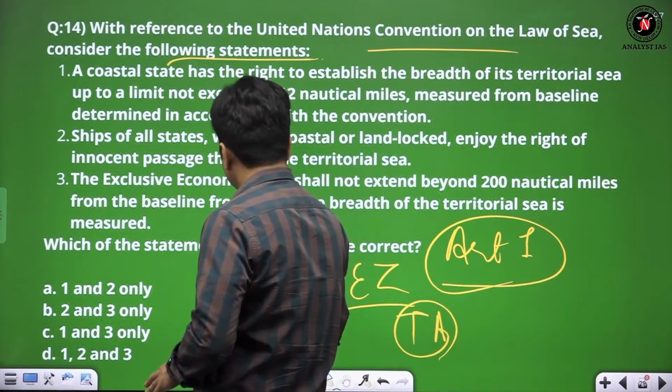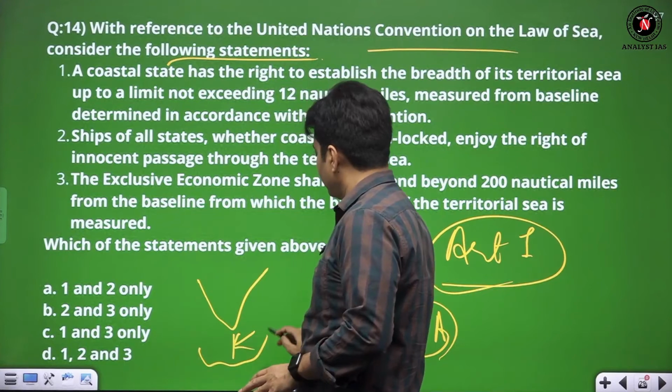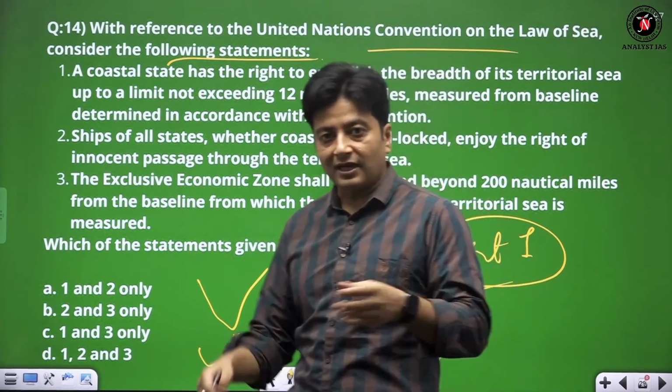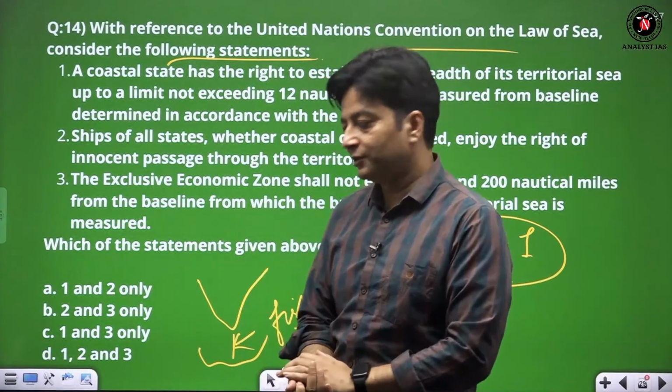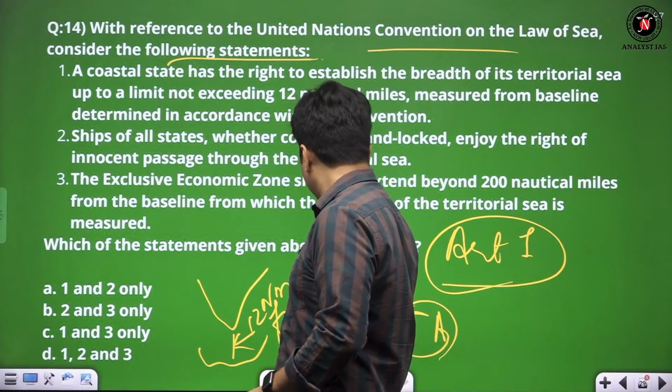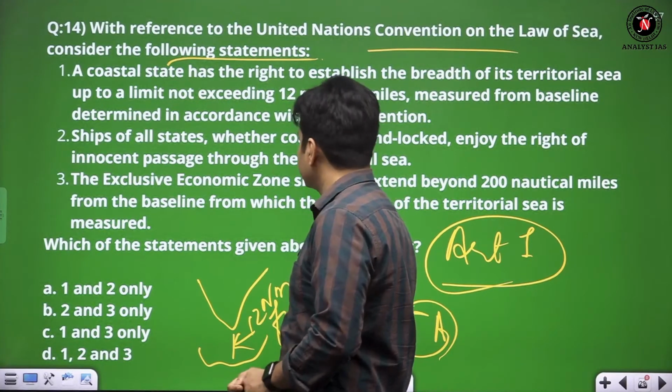If it is India, we have the fisheries, the minerals, any Kuber ka khajana that is coming also belongs to us. So 12 nautical miles and then 200 nautical miles. These two concepts are here.